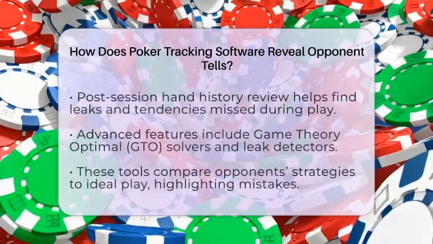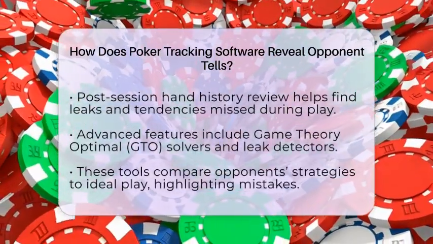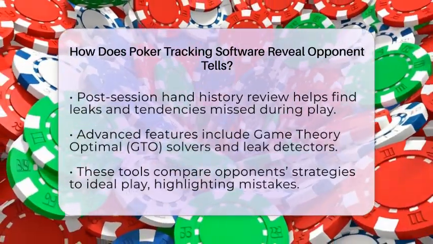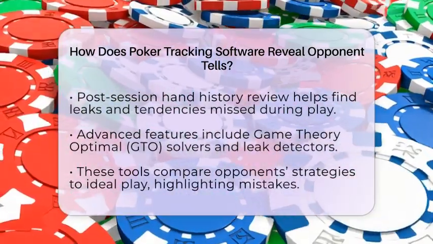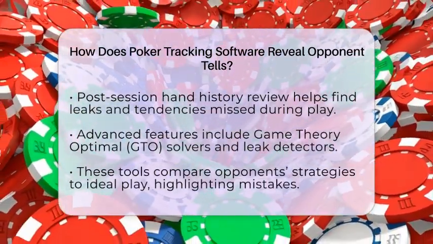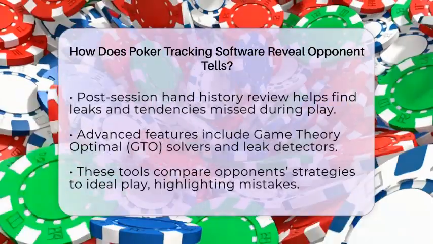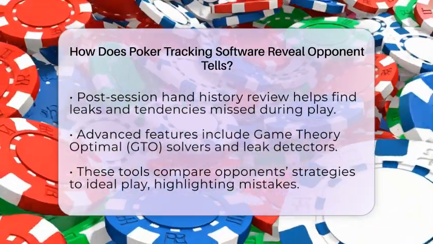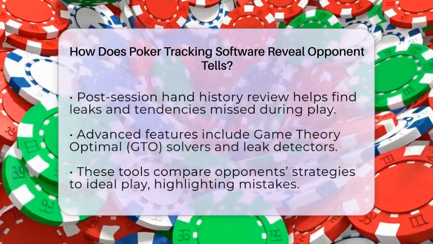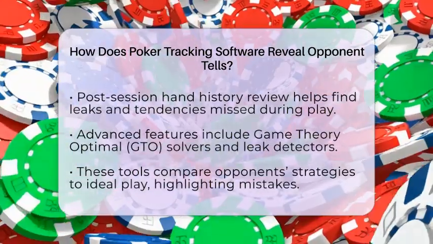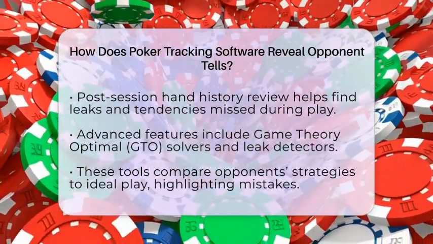If a player suddenly plays more aggressively than usual, it could mean they have a strong hand or are bluffing. Tracking software makes it easier to spot these shifts in behavior, which are the digital equivalent of physical tells. You can also review hand histories after your session to find leaks or tendencies you missed during play. This helps you understand when an opponent is deviating from their normal style, giving you clues about their possible holdings.